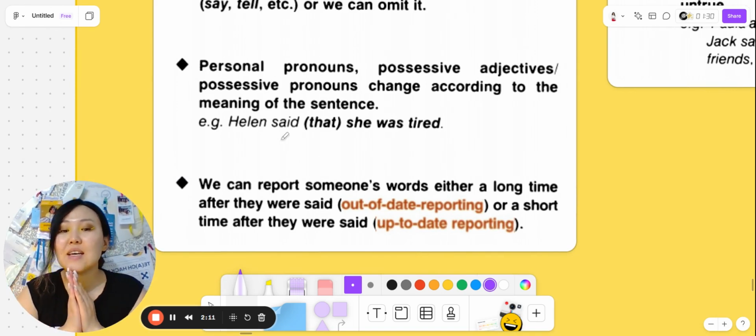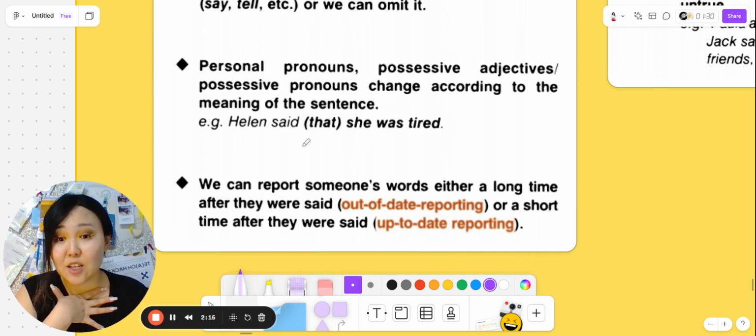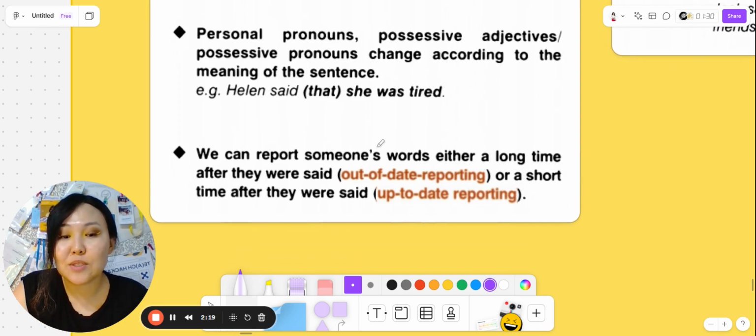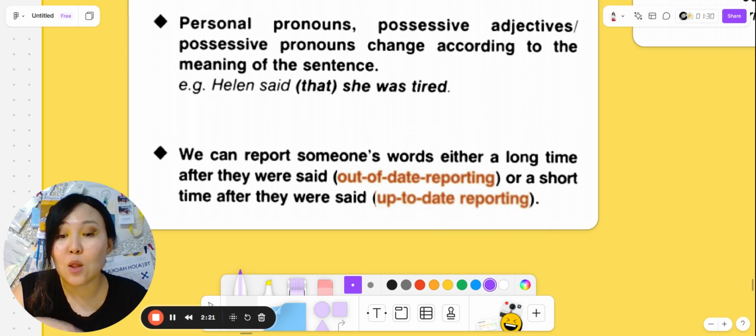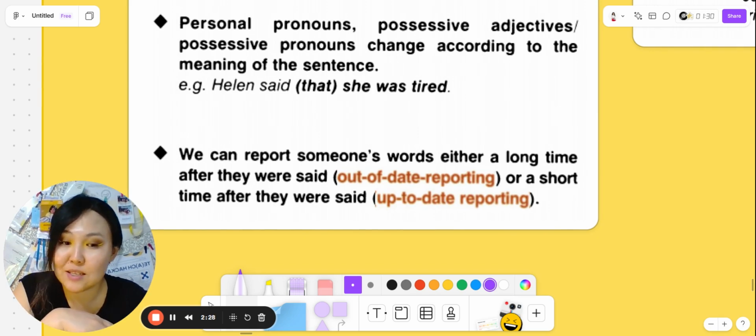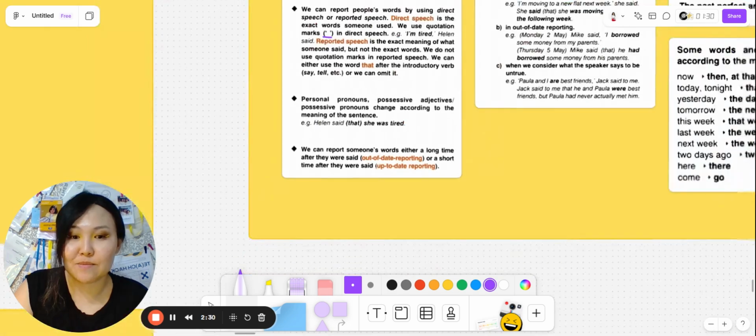Like Helen said that she was tired. Not I was tired, but Helen said she was tired. We can report someone's words either a long time after they were said, out of date reporting, or a short time after they were said, up to date reporting.